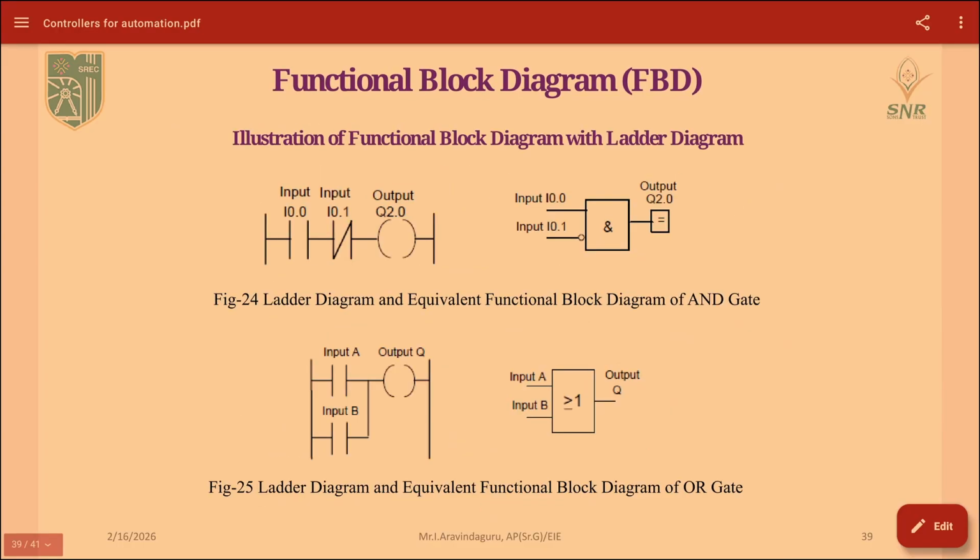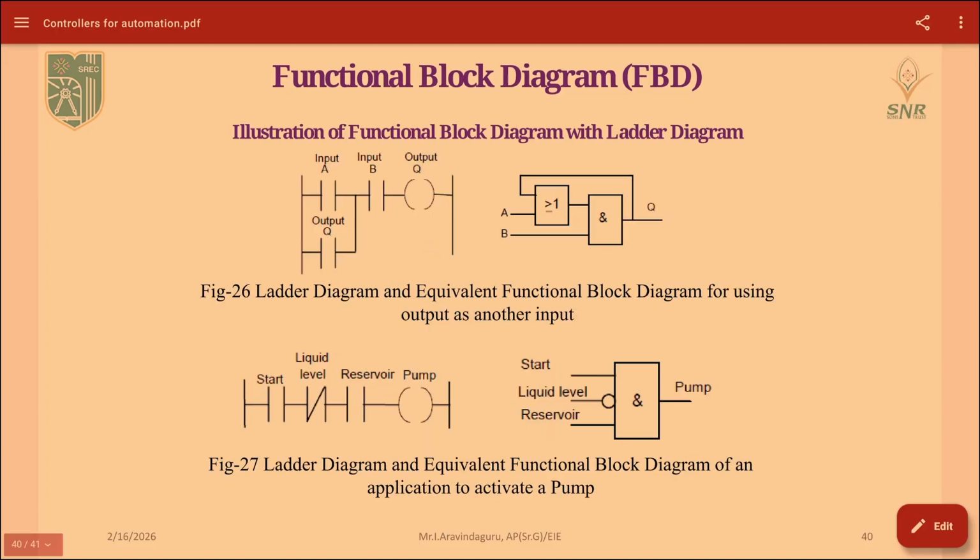And by using an FBD we are comparing two inputs and multiplying them, and representing the result as output. This is an AND gate representation. Second one, figure 25, will represent the OR gate and figure 24 will represent the AND gate. And by using other inputs we can control the inputs; the latching purpose will be done in figure 26.